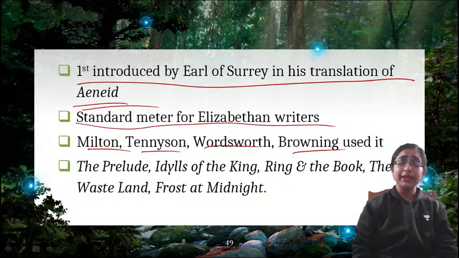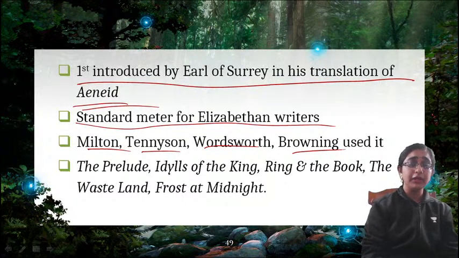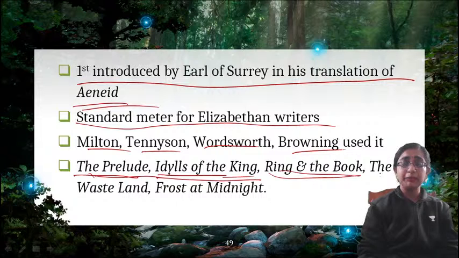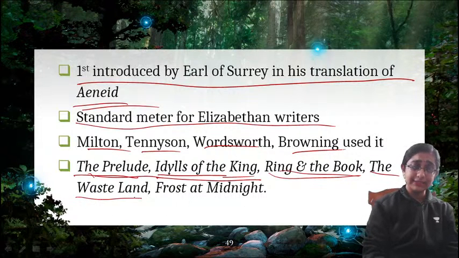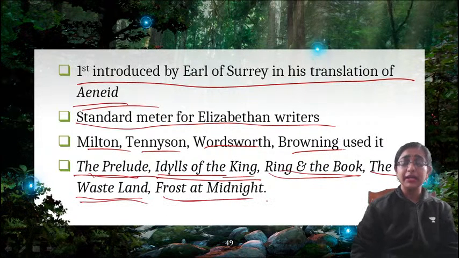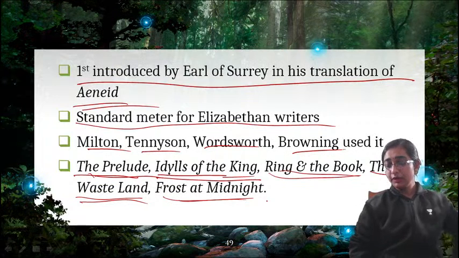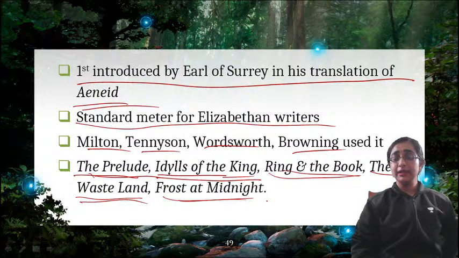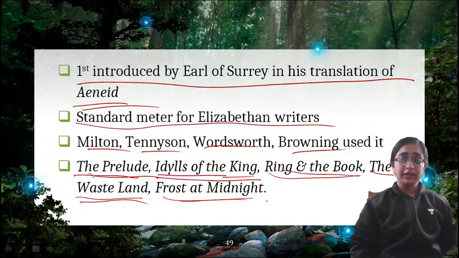So what are some examples of blank verse poems? Wordsworth's Prelude, Tennyson's Idylls of the King, Browning's Ring and the Book, T.S. Eliot's The Waste Land, and Frost at Midnight by Coleridge. So all of these are, yes, Ruby. Christopher Marlowe also used it. You will find it in the famous soliloquies of Dr. Faustus. Yes. So many Elizabethan writers have used blank verse.